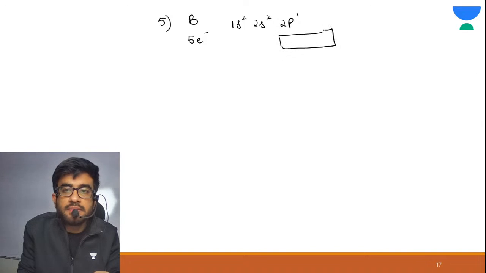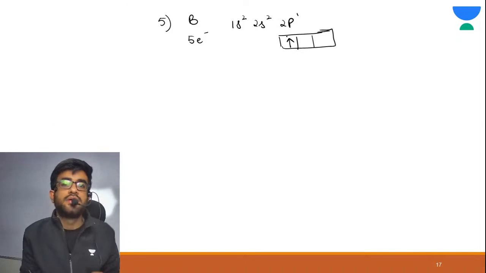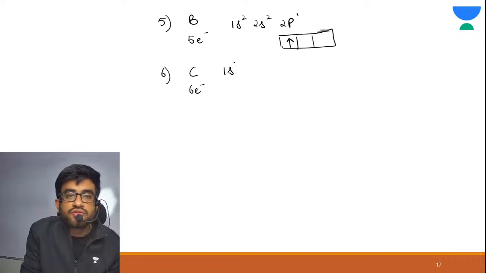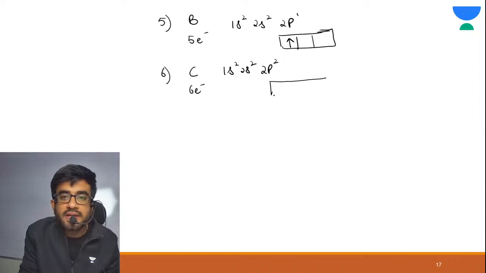This is your p. Correct? One electron. Now your carbon. Carbon means 6 electrons. 1s2, 2s2. We can add electrons in p. Correct? 2p2. Now see. Now just pay attention here.